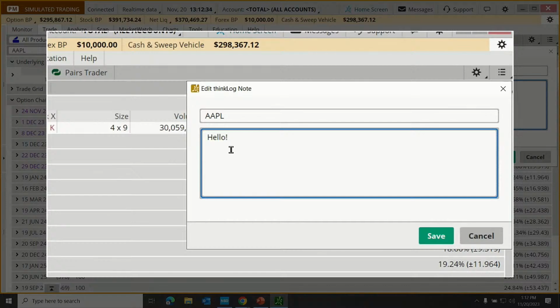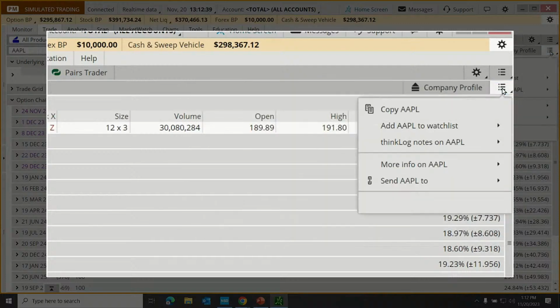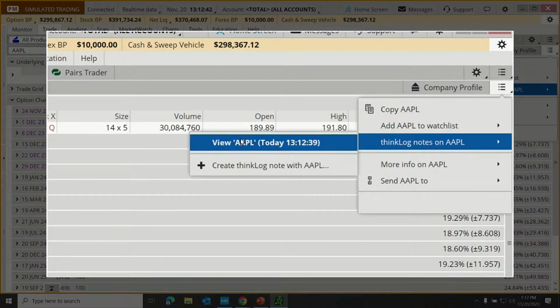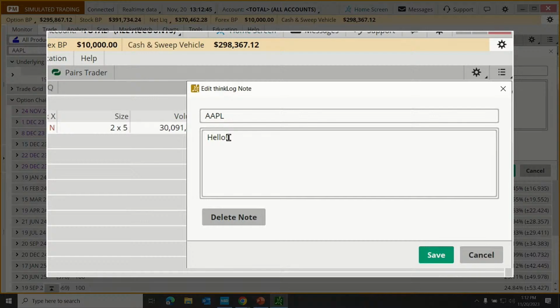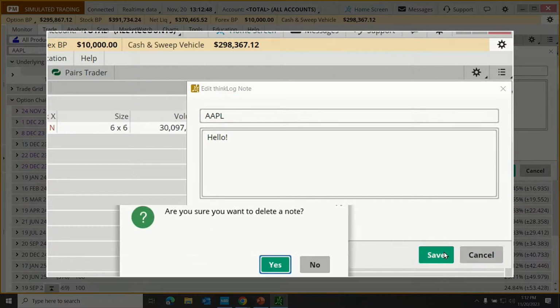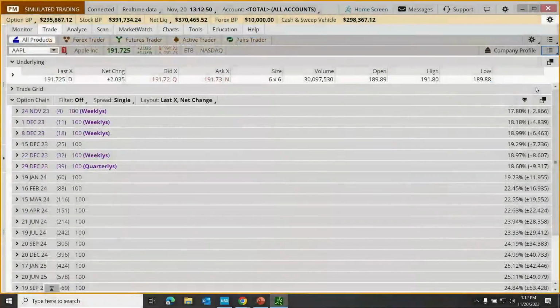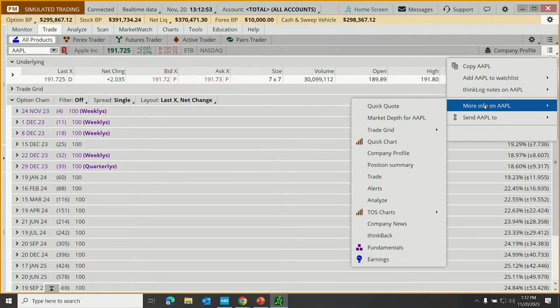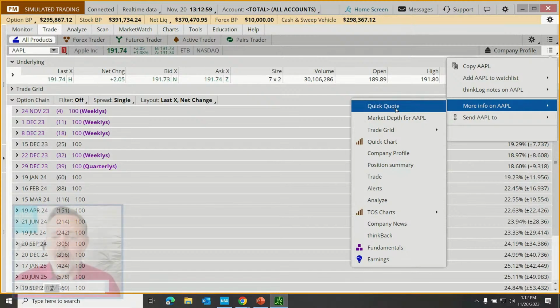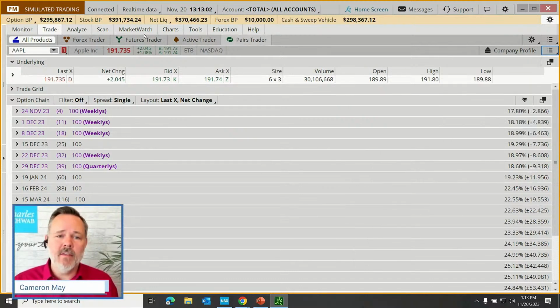Obviously, it would typically relate to the trade and the reasons why it was taken, maybe reasons why it might be exited. But if we save that, that allows us to quickly access that note the next time we're looking at that security. Okay, let me just delete that note. We can also get more information about Apple. All sorts of things. I'm going to pause right there. Now that we know that this menu exists and we're starting to get acquainted with this navigation, let me make a couple of other observations about the general navigation of this page, and then we'll place a trade. We'll come back to that menu, okay?